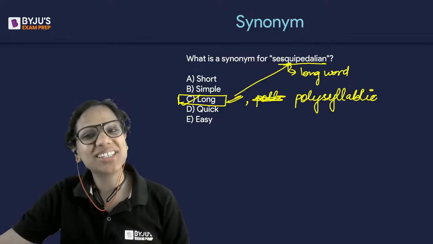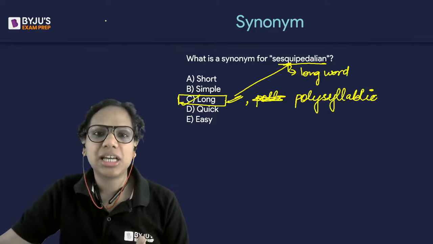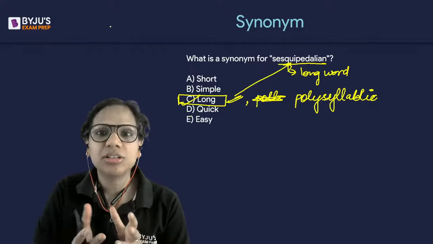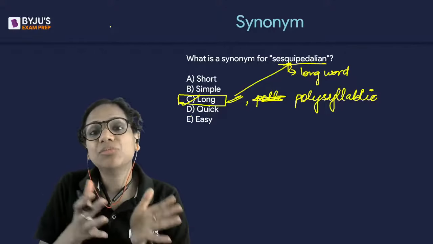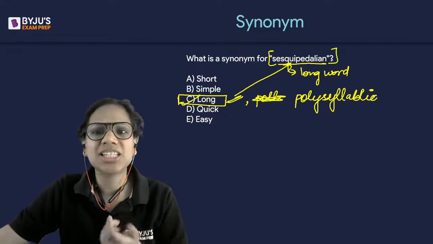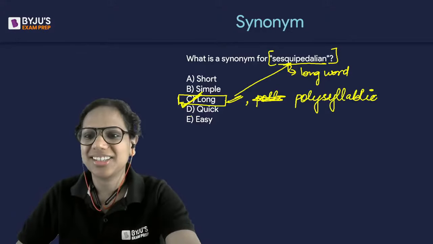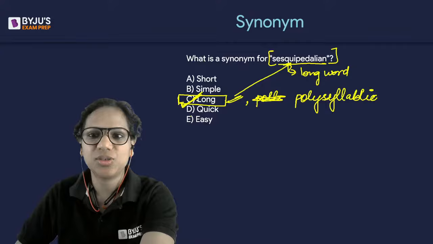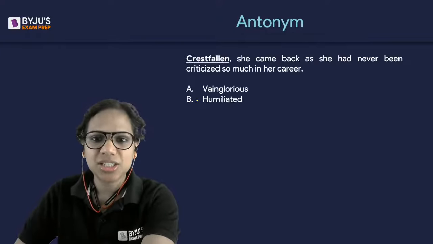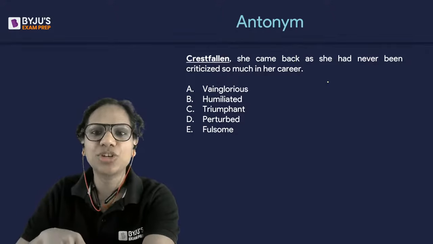The word itself is one such word, right? And it is also used for writing style. So, for instance, in scientific journals, in various formal issues, you can see that people sometimes use these long-winded words. So for them also you can say such sesquipedalian words, right? So, C is our answer here. Perfect. All right. Now let's come to antonyms. So here's a word for you, and there's context also to help you. Tell me, what is the antonym of crestfallen?